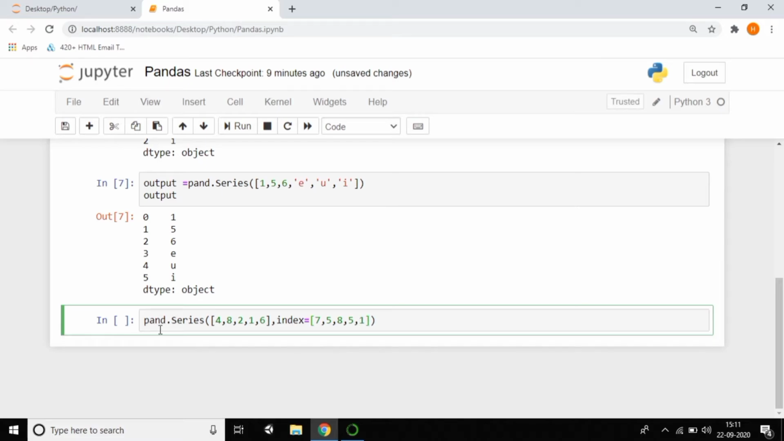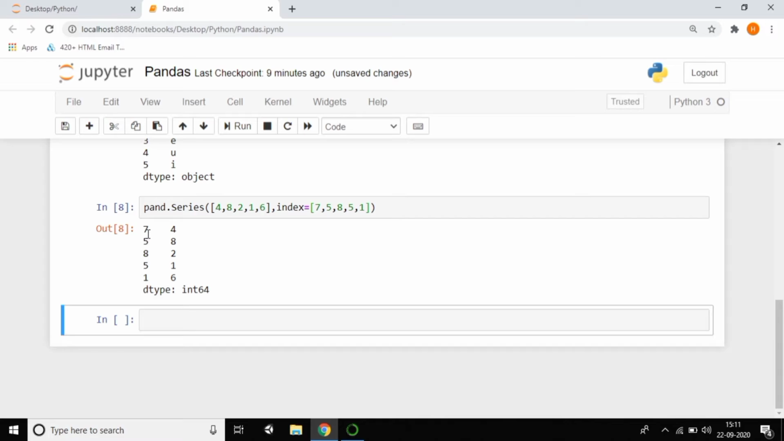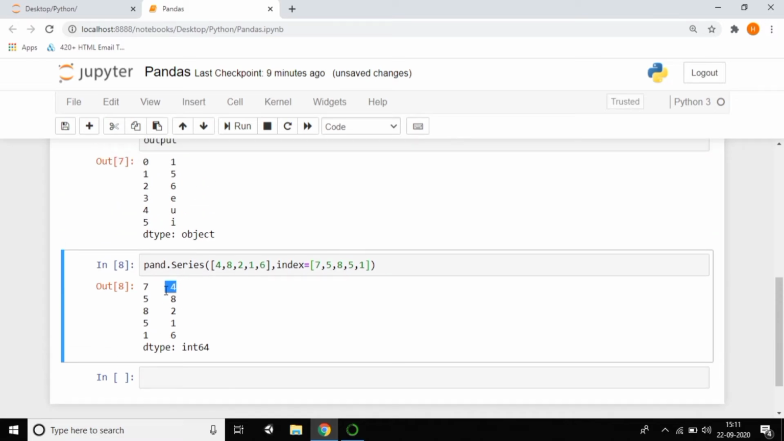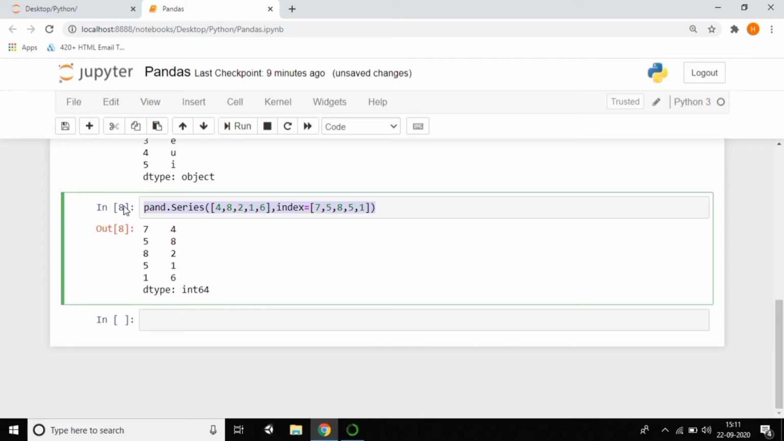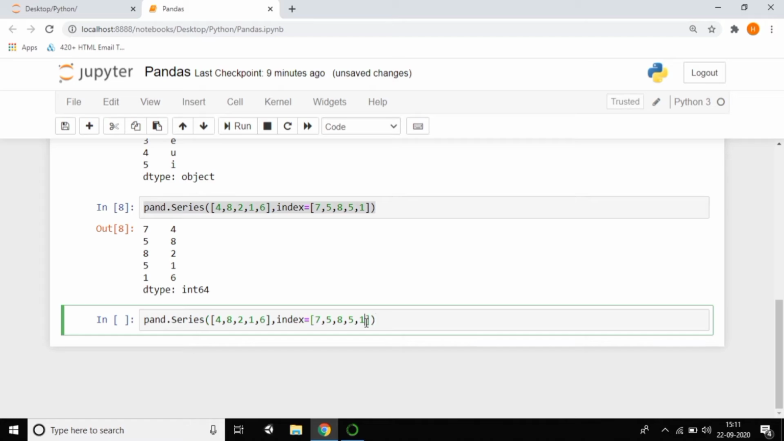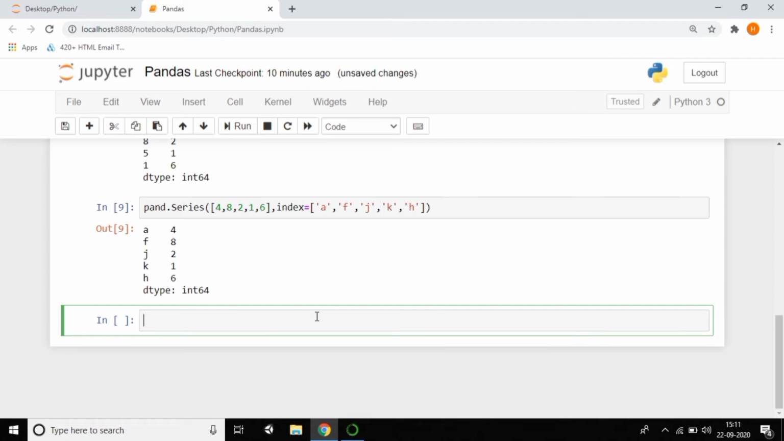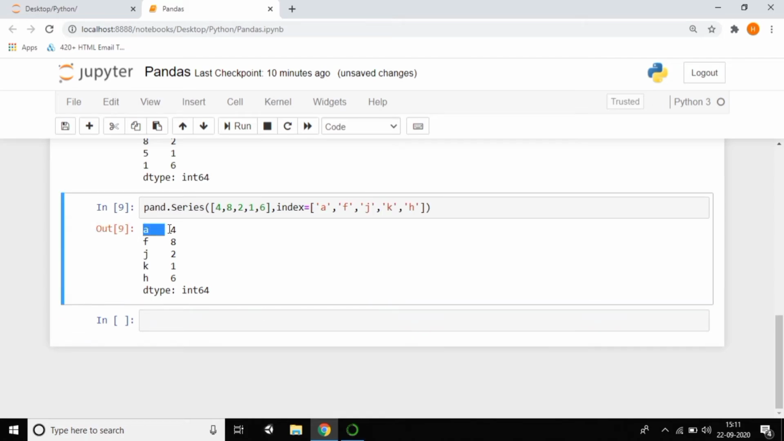Just press shift enter, and you can see that my index is generally 0, right? But I'm getting 7 5. You can give your own index also, that is your wish. So instead of this, you can give the index characters also. Of course, you can give characters. Just press shift enter, you can see the characters index. So you can give what you want. Of course, you can do a lot of things.